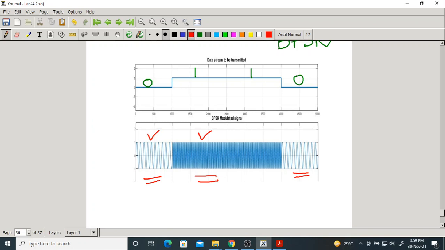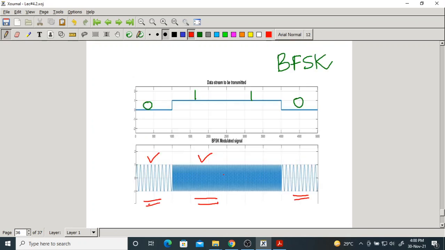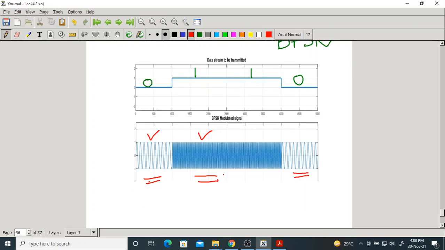Whenever there is a change in the bit, there will be a change in the frequency of the waveform. You can clearly see here, the frequency is less here, and the frequency is more here. Now this is the modulated signal, the BFSK modulated signal. Correct? So they have the same amplitude, they have the same phase. They only differ in frequency. We have two different frequencies.